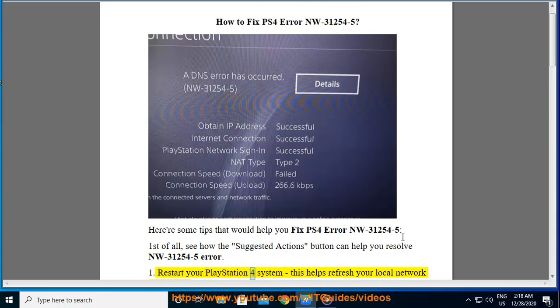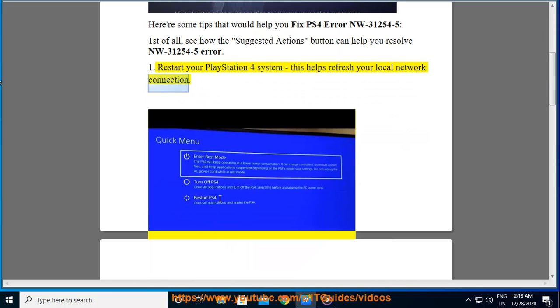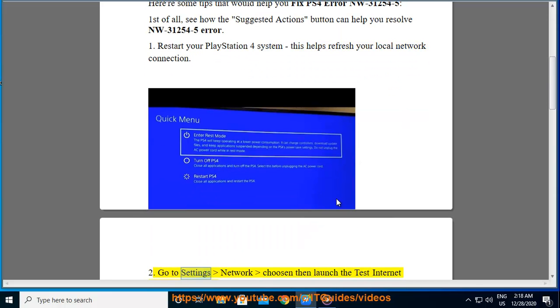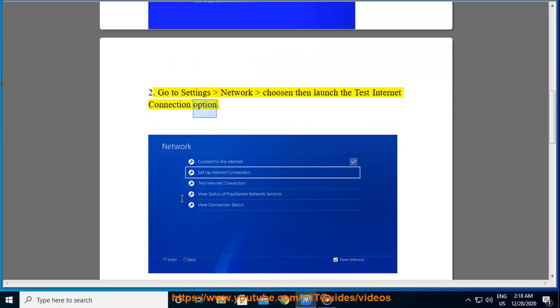1. Restart your PlayStation 4 system, this helps refresh your local network connection. 2. Go to Settings, Network, and then launch the Test Internet Connection option.